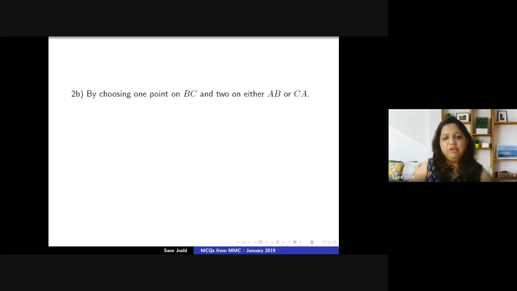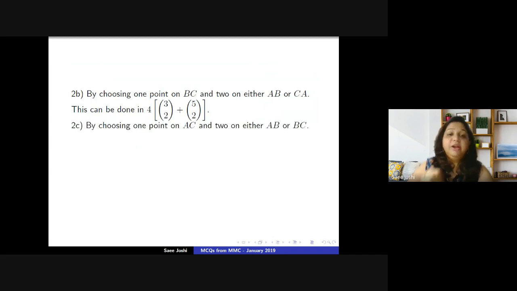Similarly, if we are choosing 1 point on BC and 2 on either of AB and CA, again we get the same way: 4 total points on BC, 2 points on AB, so 3 choose 2, and 2 points from CA, 5 choose 2.